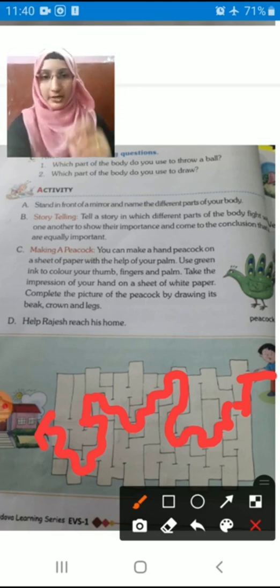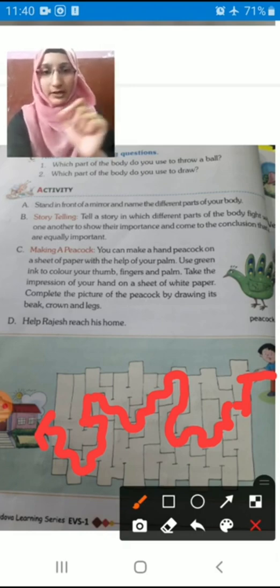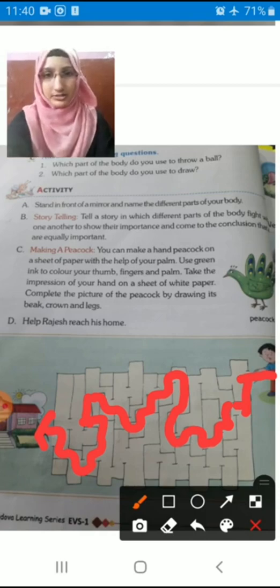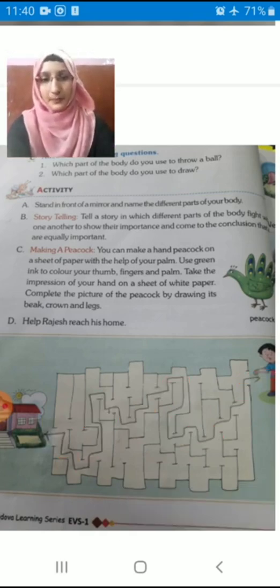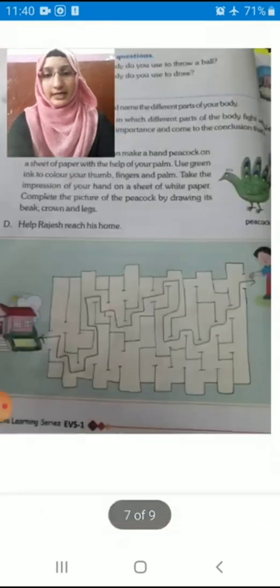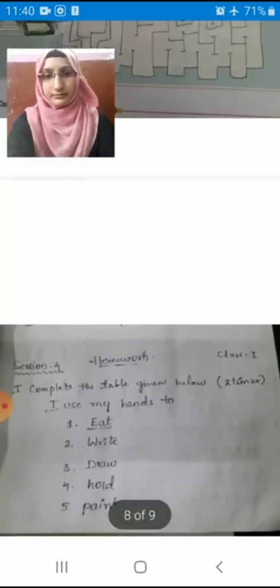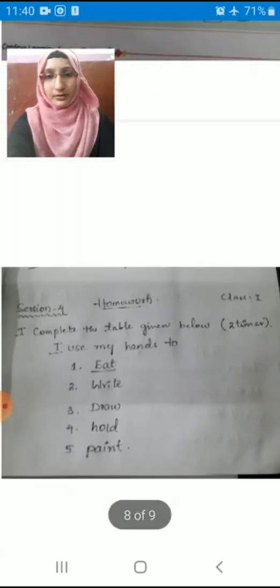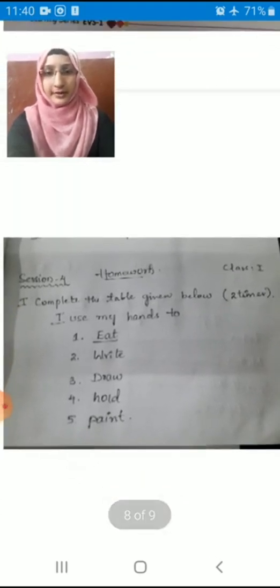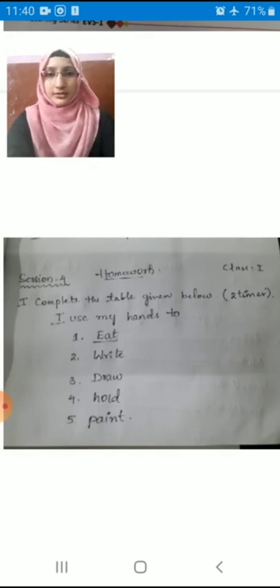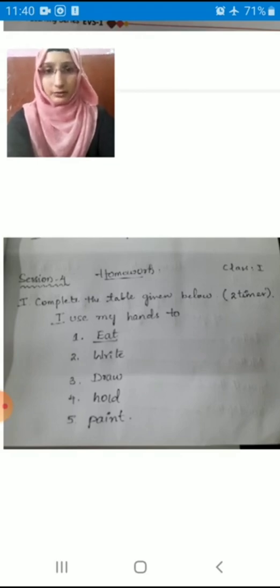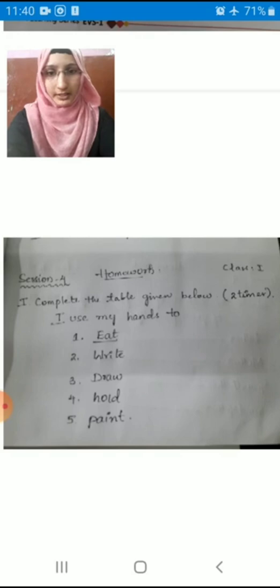Now students, you have to take one pencil and draw that same thing. You have to find a way and help Rajesh reach home. Okay students? Right. As I told you, question and answer. Did you all understand? Right? So this is our homework, okay? What is our homework? Complete the table given below. You have to complete this. You have to write this homework 2 times, students, in your homework book only, okay?